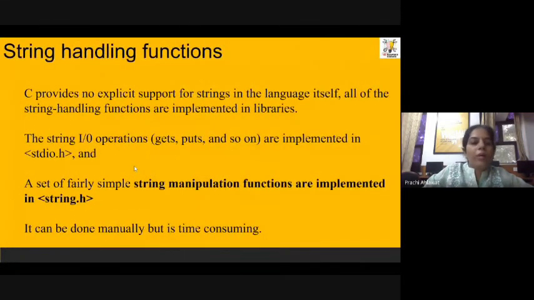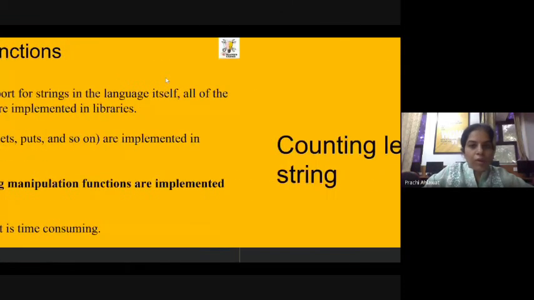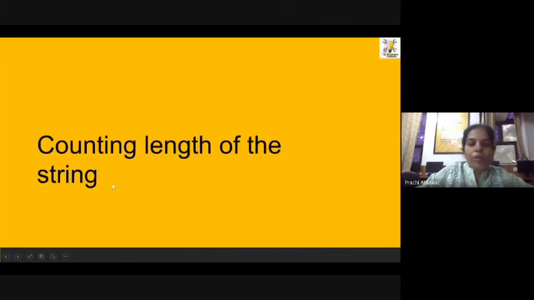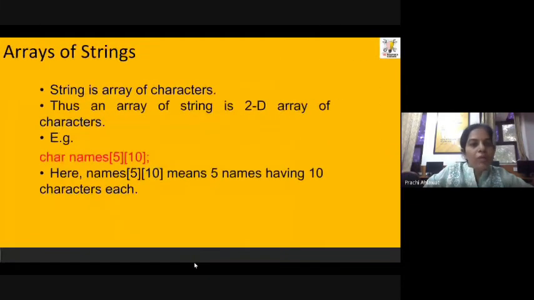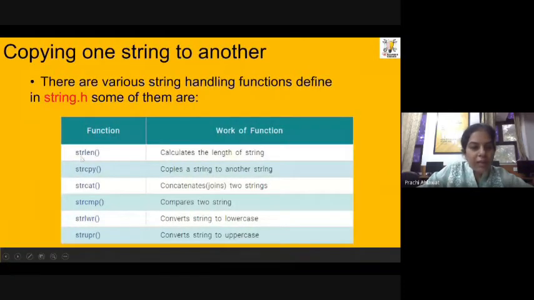Now we are going to use string handling functions using string.h. The first program that comes to us is counting the length of a string. How can we count the length of a string? These are the various functions which we can use for plenty of things, and we are going to use them one by one. For string length, we can use strlen.